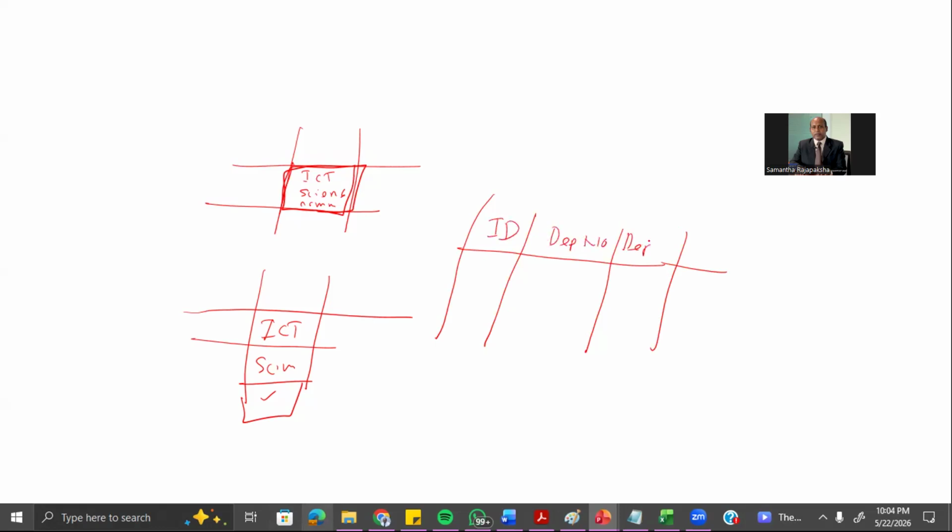and the department name, like this. Now the primary keys, both together, are a primary key. That means a composite primary key. The primary key is not only the ID or department number; both together is the primary key. So what is meant by partial dependency?